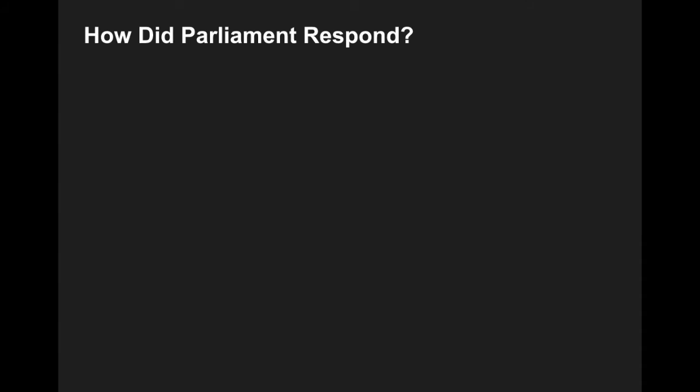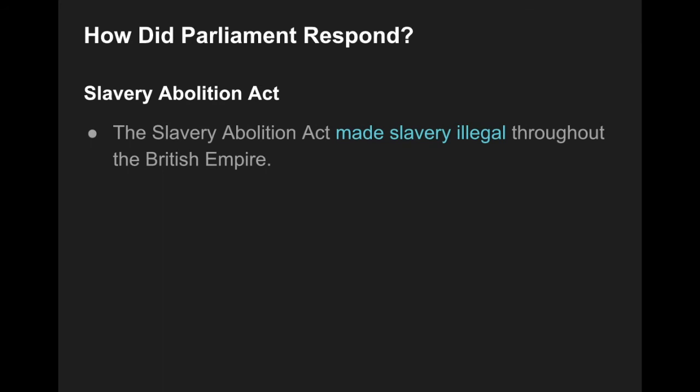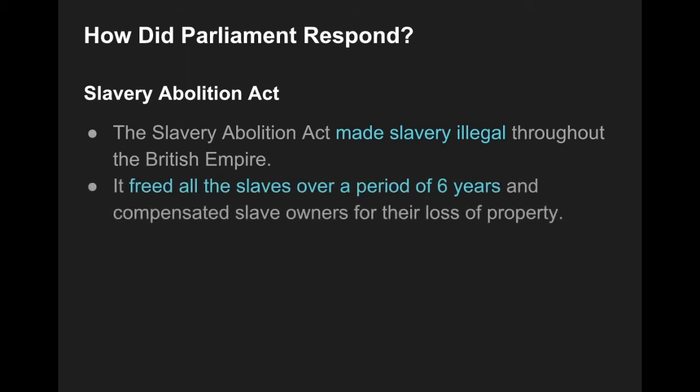All right, another major act that Parliament passes during this time period is the abolition of slavery, the Slavery Abolition Act. This act makes slavery illegal throughout the British Empire. Britain is the first European nation to do this, and it's pretty significant. But again, a lot of this has to do with industrialization. Initially, this act doesn't actually free all the slaves right away. It does it over a longer period of about 6 years. So it slowly frees slaves over the 6 year time period.